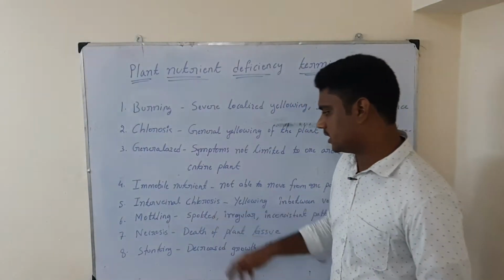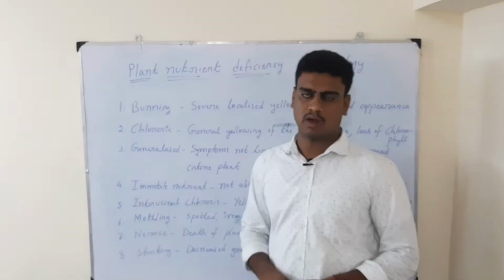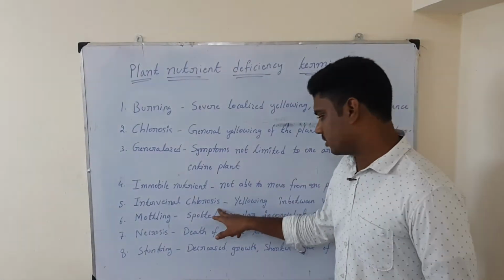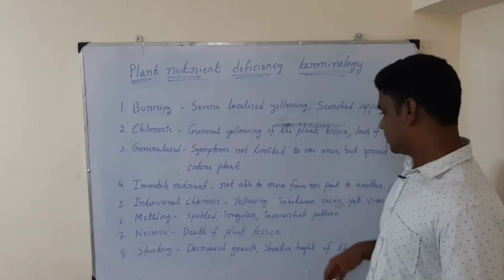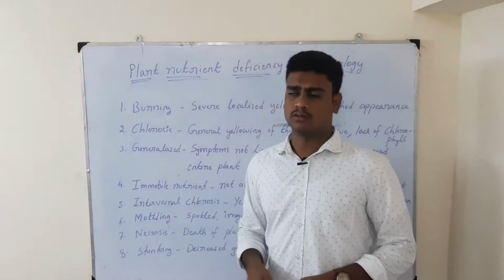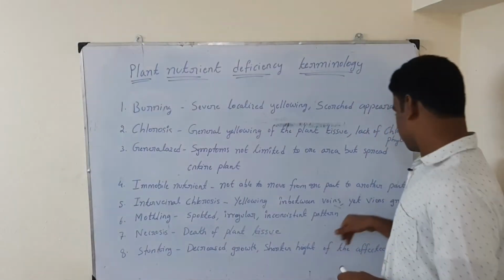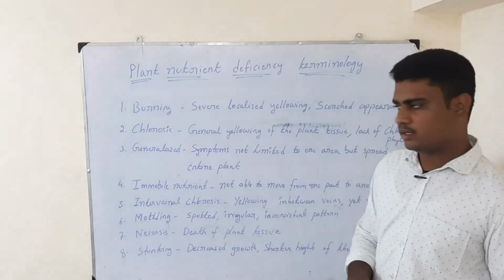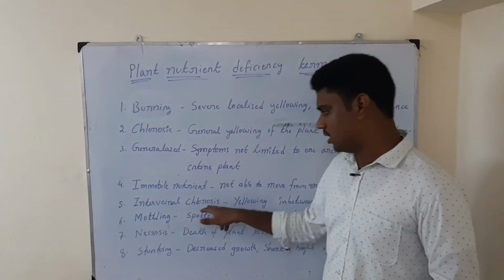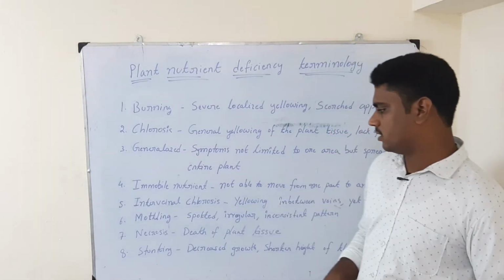Then the next one is interveinal chlorosis. Especially it can be seen much in bendi or okra crop. Interveinal chlorosis is yellowing in between the veins, while the veins stay green in color. It may be any other crop too. The veins will be green, but in between the veins the entire leaf will be yellow in color. That is interveinal chlorosis. Only in between the veins the lack of chlorophyll will happen.